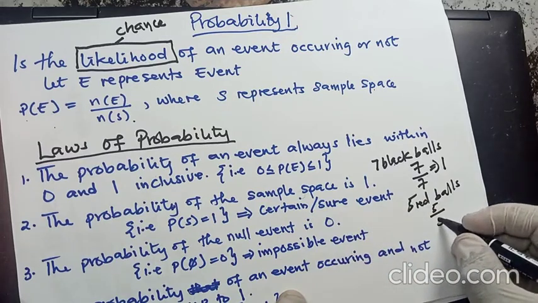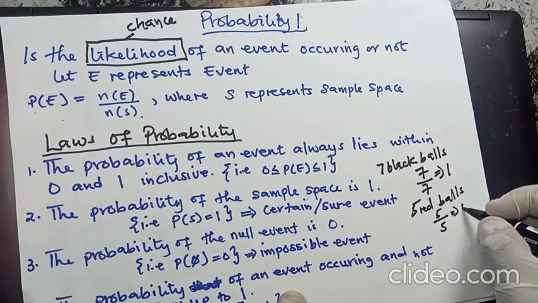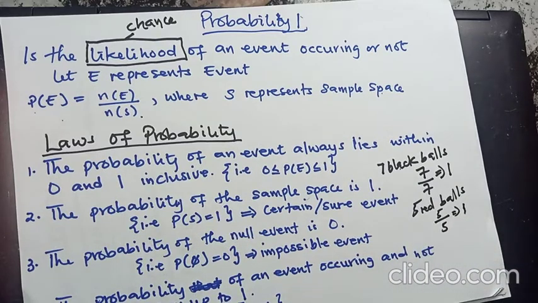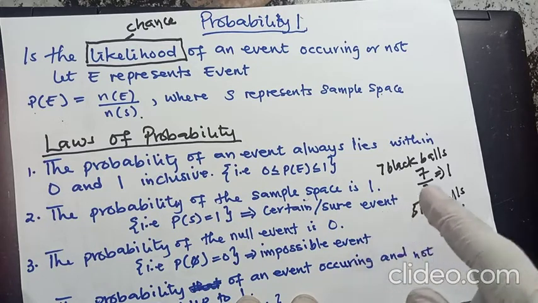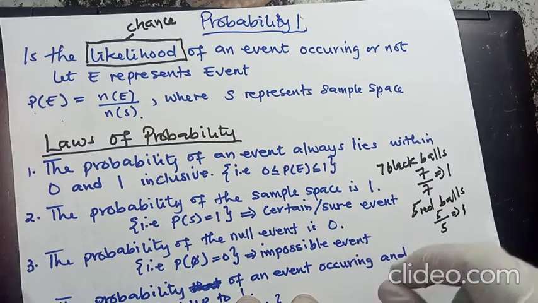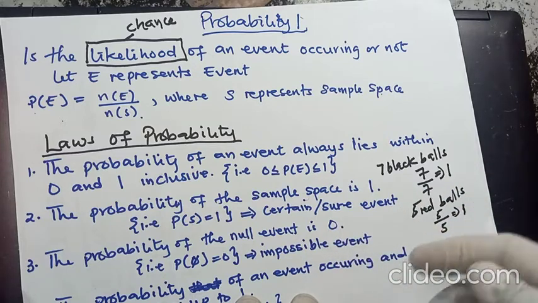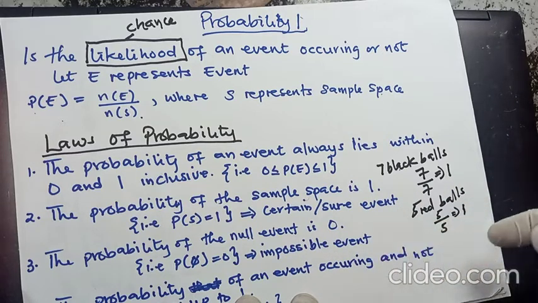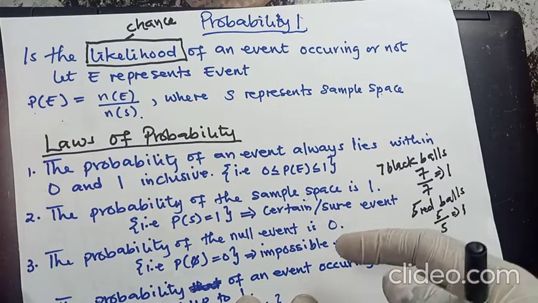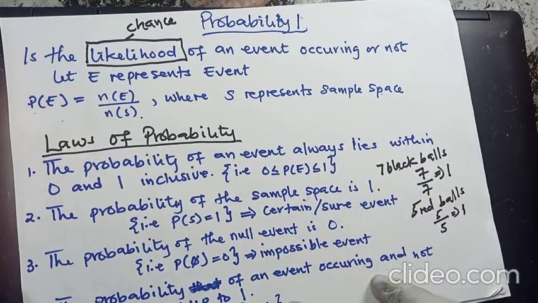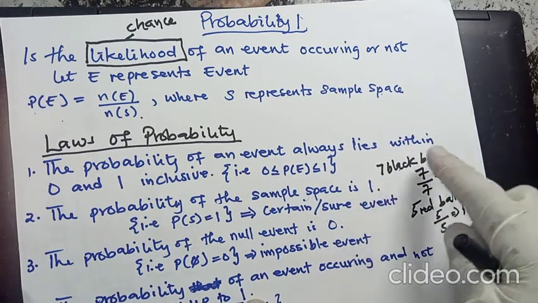So you see that when you cancel, you get 1. So even if you want to pick 2 balls with or without replacement, you still get 1, because we are referring to the same color there. We have 7 balls and we want to select a ball. The sample space is talking about black balls, and we also want to find the probability of selecting a black ball. So it means the answer must be 1. And this is how we can get it.